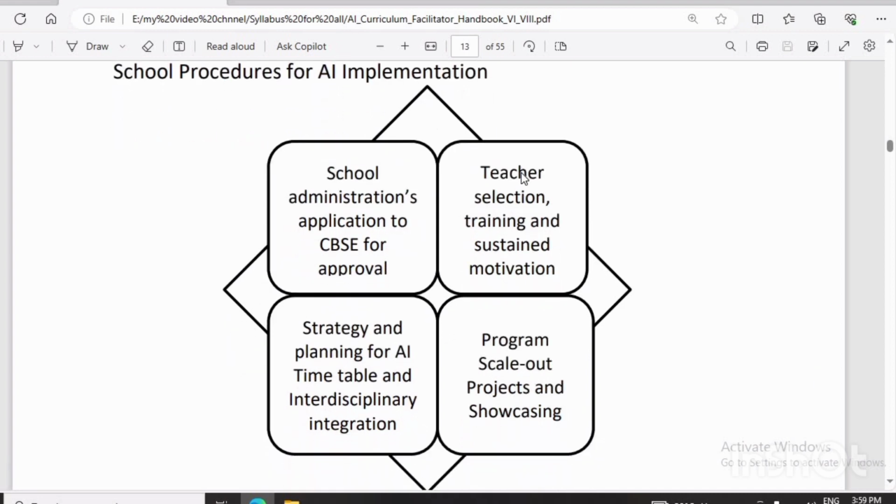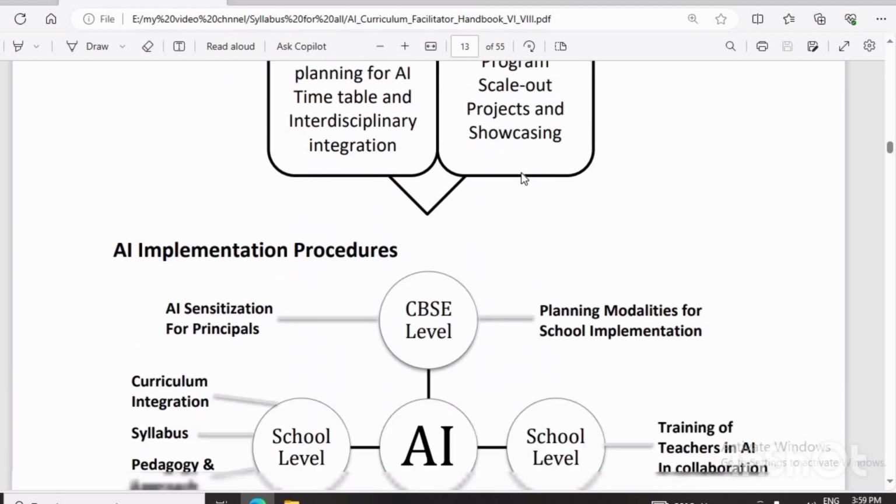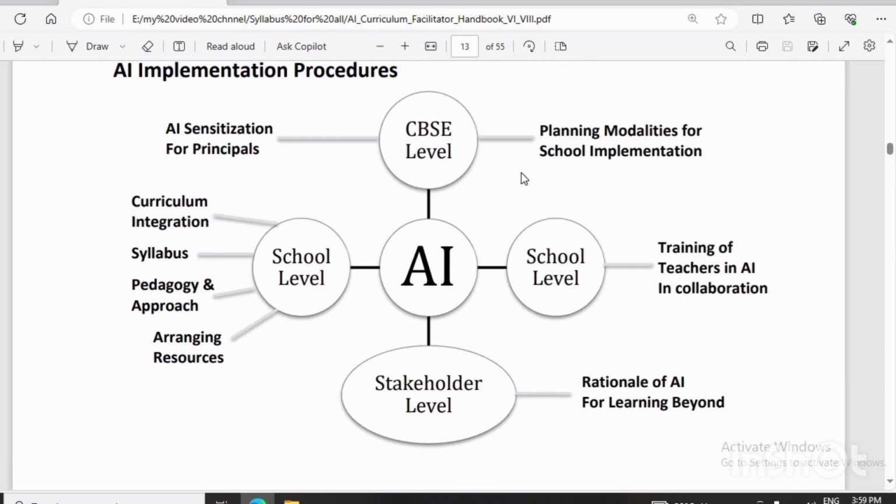Then appoint the teacher for the student to motivate the student for the skill subjects, strategy and planning of the AI timetable and interdisciplinary integration. So the administration will develop the proper plan, arrange the proper teacher for the student, and develop the program for the skill subject. Program scale out, the projects and showcasing. So this is all the responsibility of the administration.